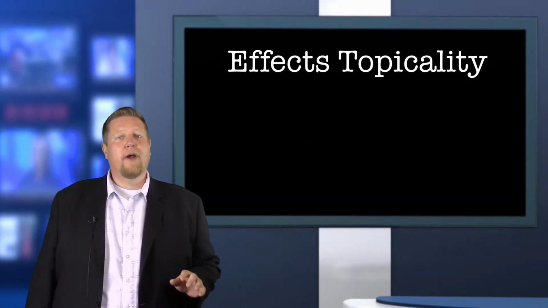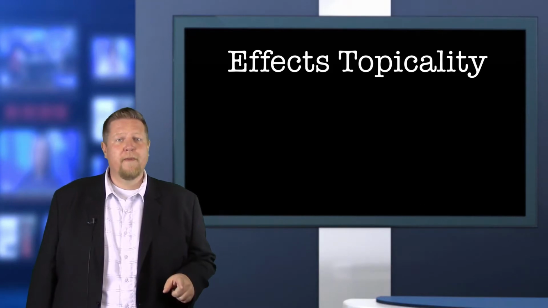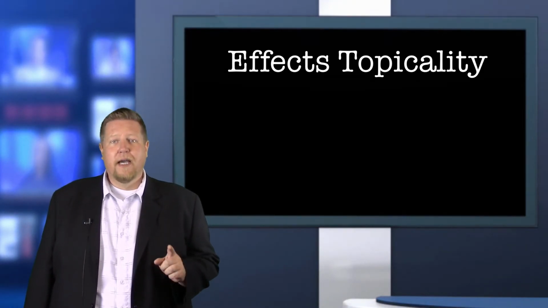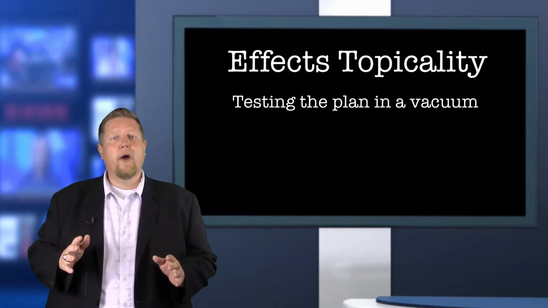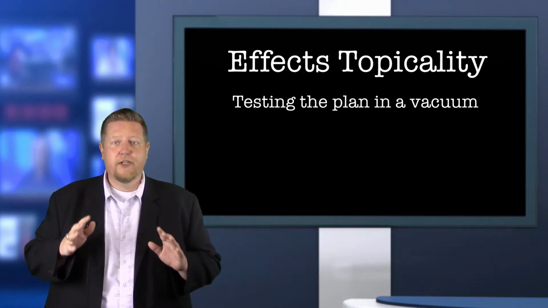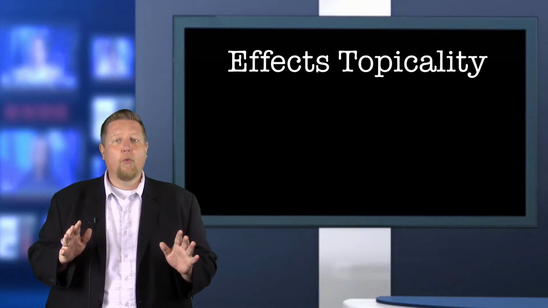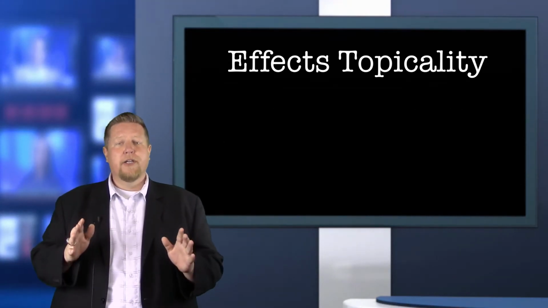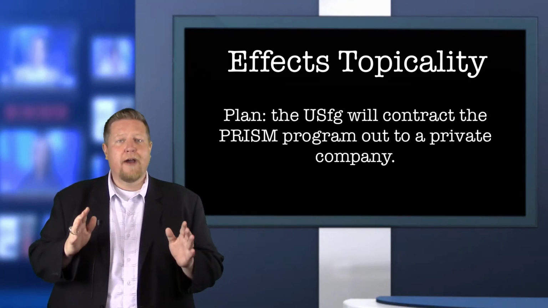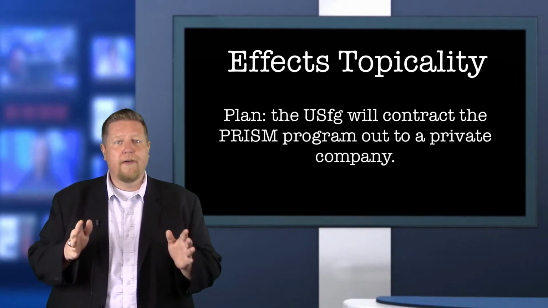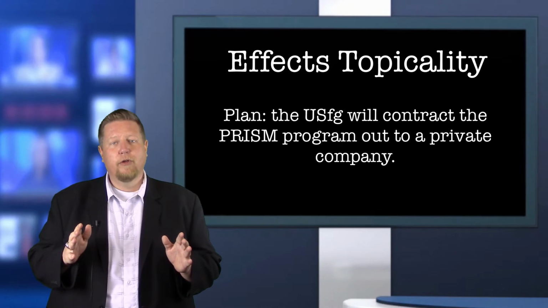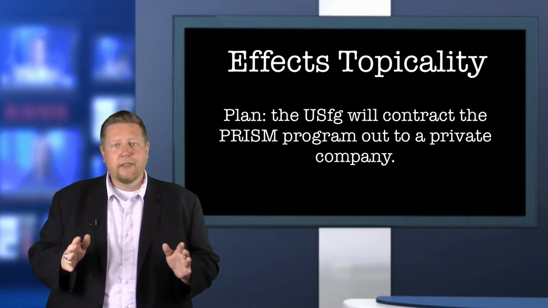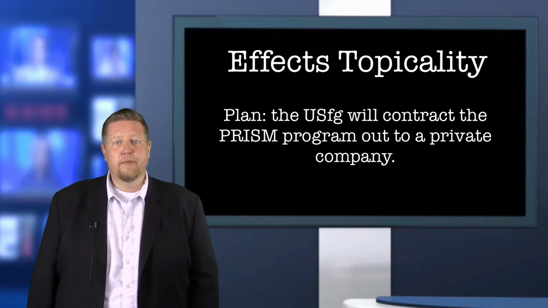Let's talk about a great way to test whether the proposed affirmative plan is effects topical, and that's to look at the plan in a vacuum. Looking at the plan in a vacuum means stripping away all of the inherency, harms, solvency and advantages, and simply looking at the wording of the affirmative plan. In our example, the plan text is to contract domestic surveillance to a private company. Now, let's look at the plan text closely and ask yourself whether enacting that plan would result immediately or eventually in substantially reducing the surveillance by the federal government.